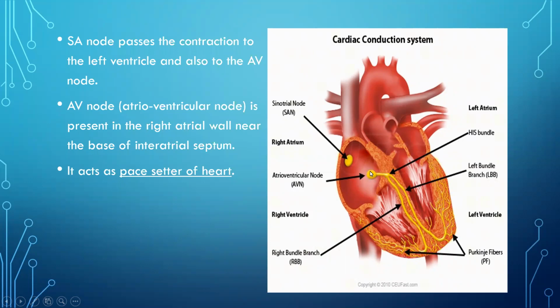Relay station means it collects the electrical impulse, and whatever electrical impulse it has collected, it then distributes also. So it collects the information as well as distributes the information in the form of electrical impulse, and that is why the AV node maintains the pace. It passes down these electrical impulses to the bundle of His and also to the ventricles. That is why it is called the pace setter.